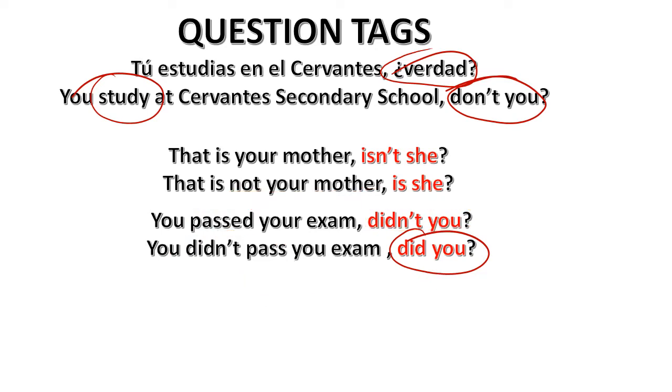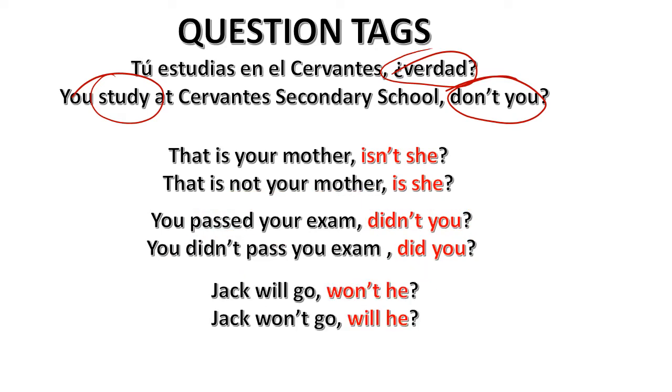What about if we say something in the future? So it works exactly the same. Jack will go, won't he? Jack va a ir, ¿verdad? So, will, won't, will. Okay, so in the next slide, I will show you how to do question tags depending on different verb tenses.